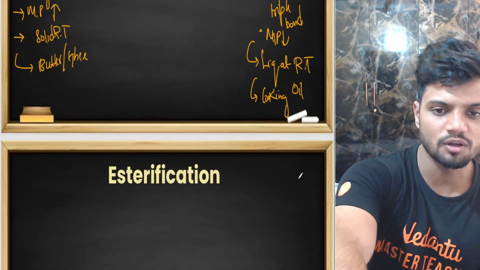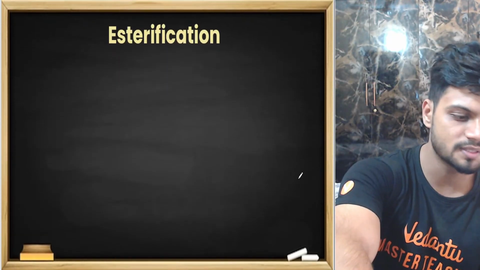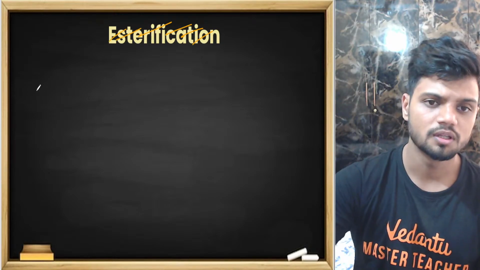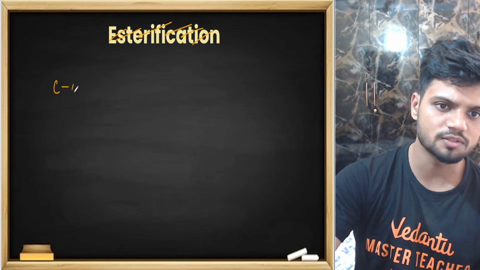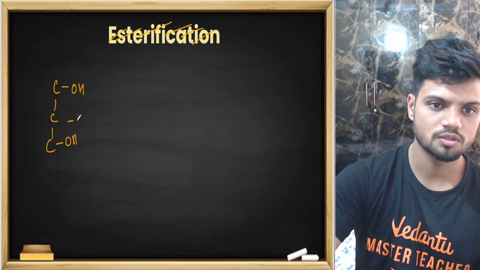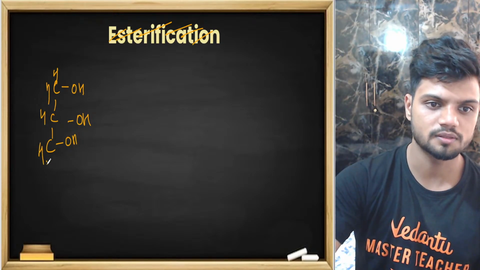For example, students, glycerol has a special function. Don't forget esterification. Let's take a glycerol here: 3 carbon, OH, OH, and the hydrogens.